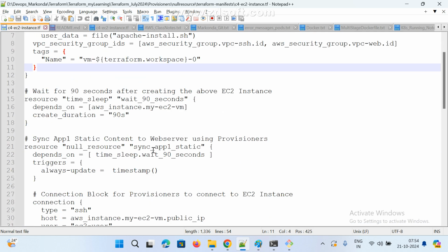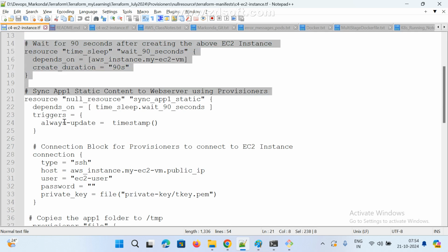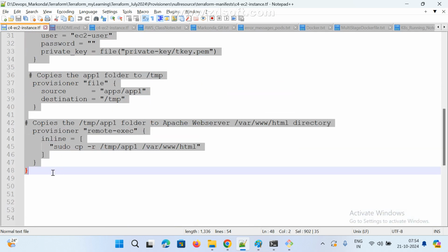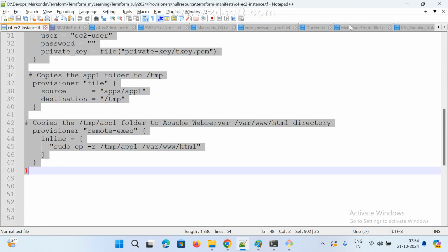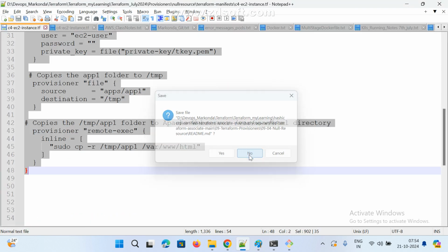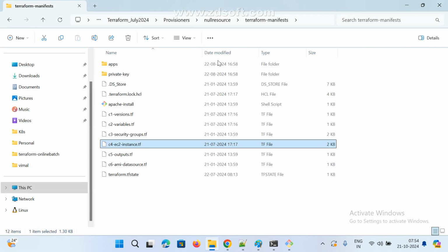Instance created, wait. Same path we are using, just I am going to modify. Same path. Where is this one? I don't think so. Where is our file?